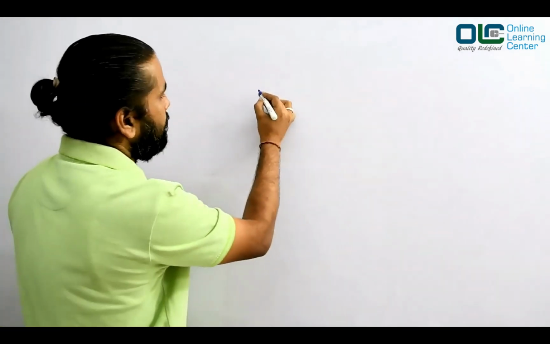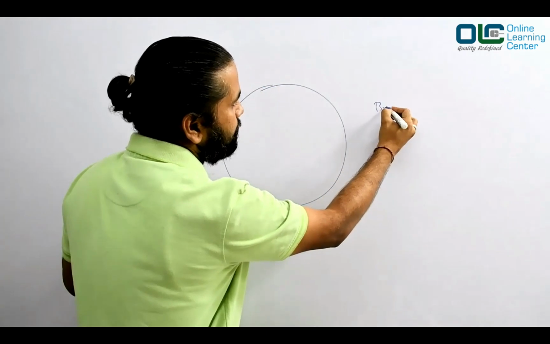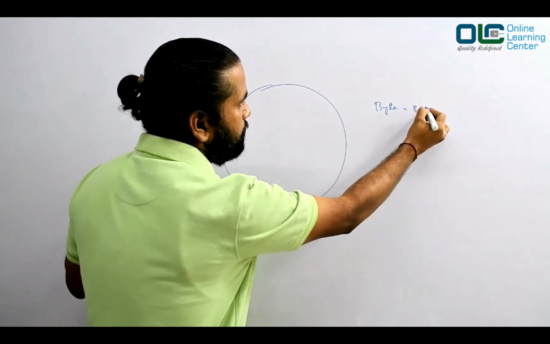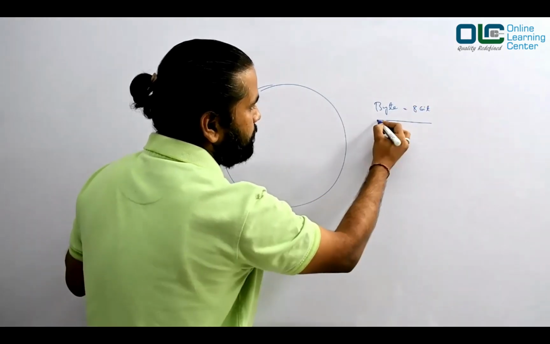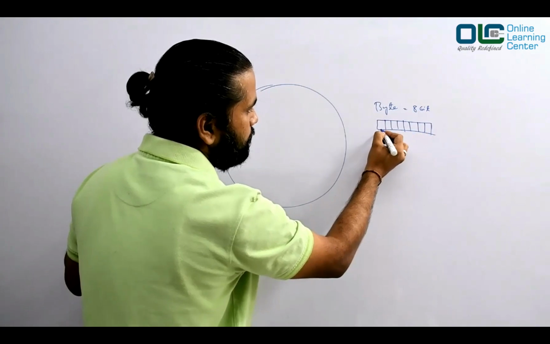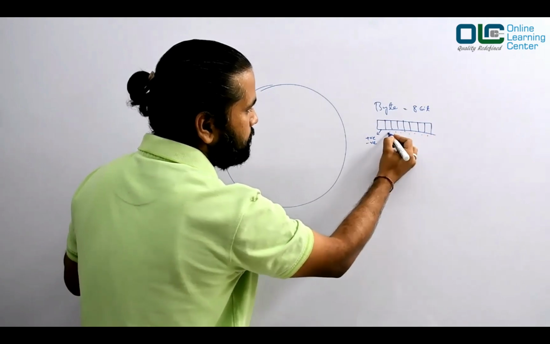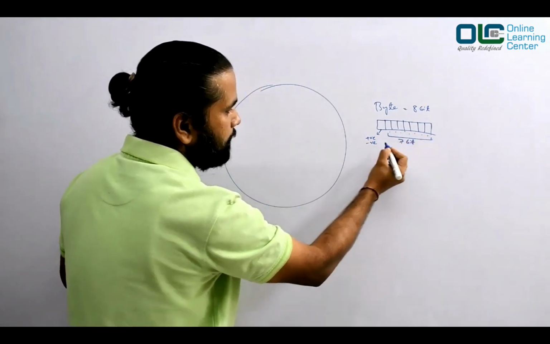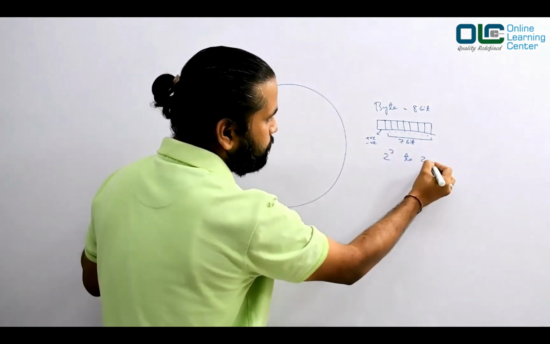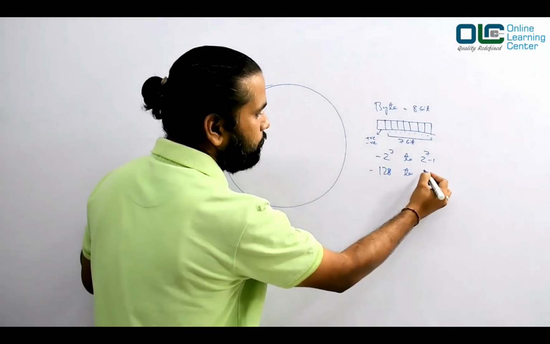Okay, so we'll draw it like this. Let's say we're talking about bytes, and one byte is nothing but 8 bits. Out of these 8 boxes, 1 2 3 4 5 6 7 8, one would be a sign box, and the other 7 bits have the capability to store values from minus 2 to the power 7 to 2 to the power 7 minus 1, which makes it minus 128 to 127.